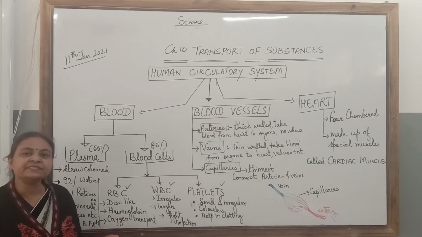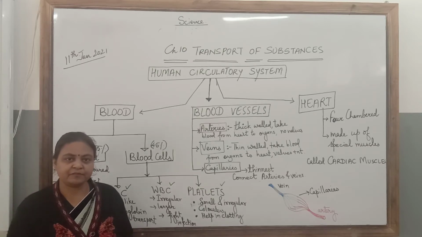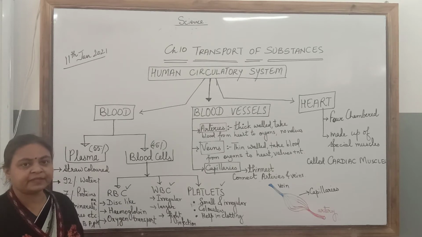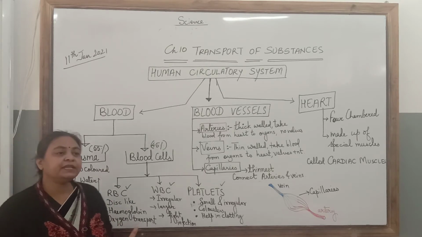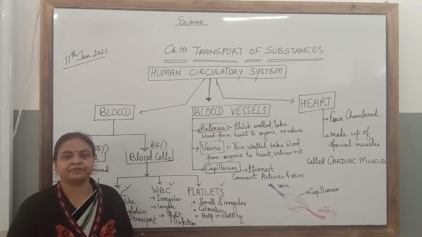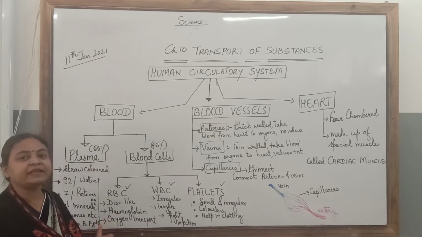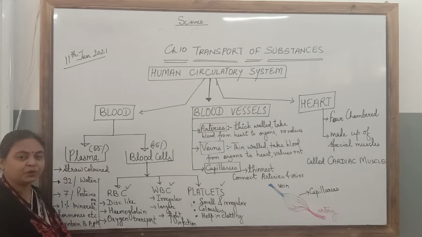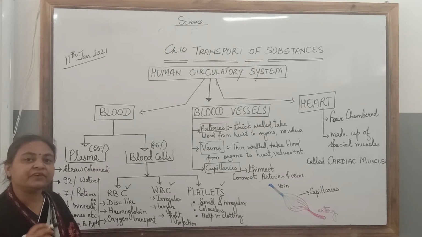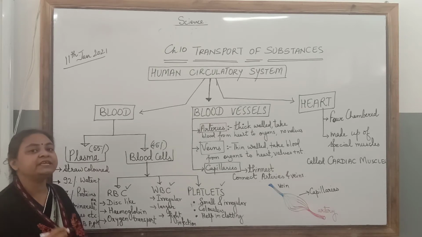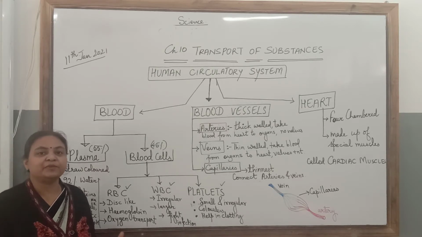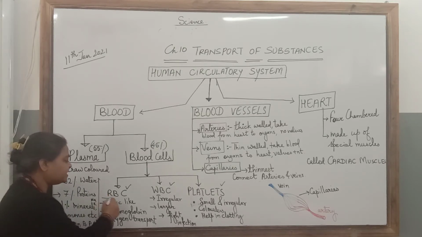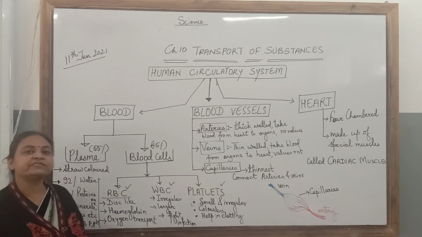The shape of RBC is disc-like, rounded and flattened from both the sides, appear like a disc. These RBCs, they contain a pigment called hemoglobin. This hemoglobin gives the red color to the blood. The red color of the blood is because of this hemoglobin. Hemoglobin is a very important pigment which helps in the transport of oxygen in the blood. Because of the presence of hemoglobin, the red blood cells are able to transport oxygen across the body.